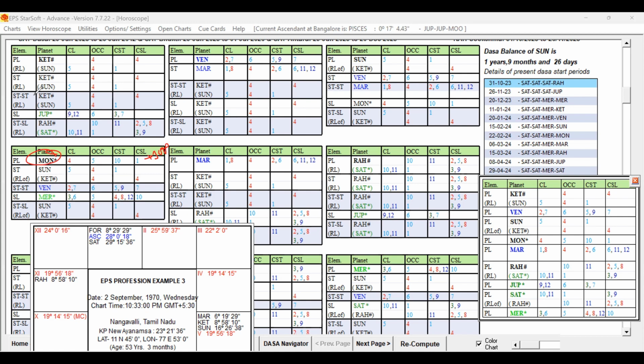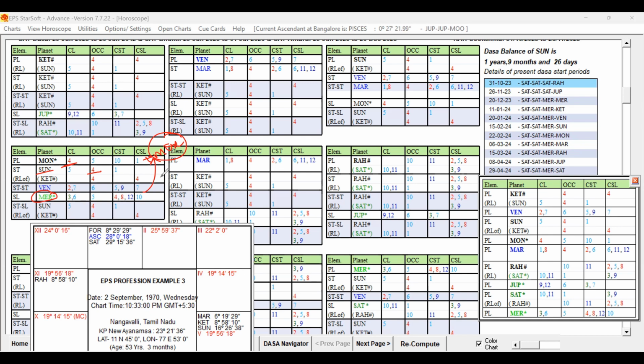Sorry, conjoined with the Mercury, because Mercury is conjoined with the Moon, and Moon is in the sign of Mercury itself. So Mercury is strongly influencing, because that is the important key planet for change, transfer. Being the fourth lord, and in the star of Sun, Sun is connected to the fourth house, so it is coming back to the original place. And sublord is Mercury itself, so Mercury forming ruler link. So Mercury 3-6 supportive, and Mercury is playing role here.